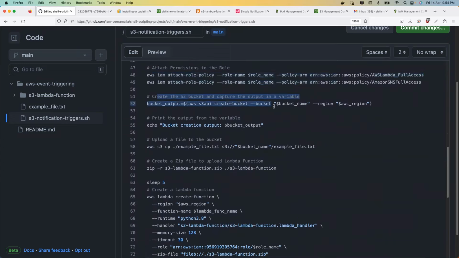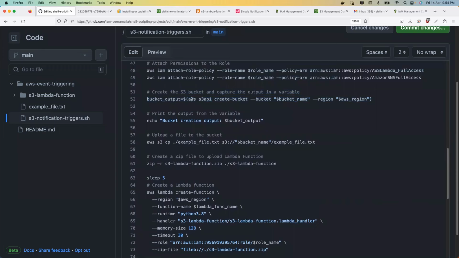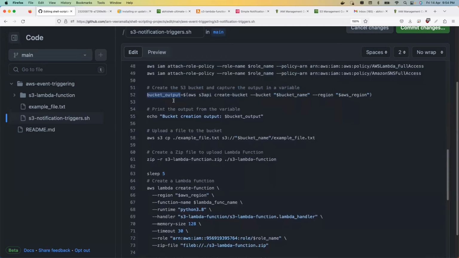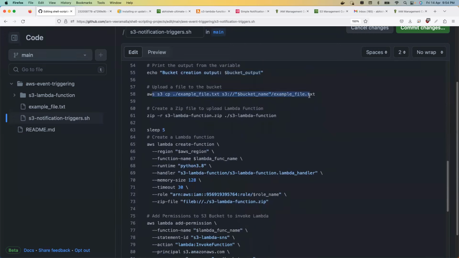Then create the S3 bucket. This is a very simple, straightforward command called AWS S3 API, but I'm copying the output to a variable. And I'm printing this variable so that whoever is running the script will understand the S3 bucket that got created. Then I'm copying a very simple file. This file is available in the GitHub repository. This is just to verify that I'm able to upload files to my S3 bucket, because at the end of the day, the users will keep on uploading files, new movies or new content. So as part of the script, I want to verify that my S3 bucket is ready to accept new files as well. You don't have to do this, but just as a verification, I wanted to do it.